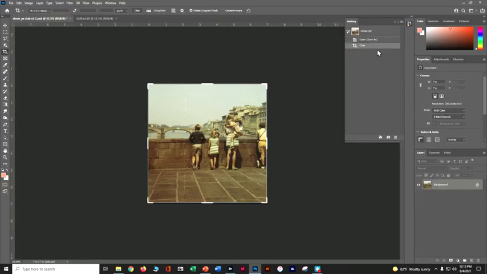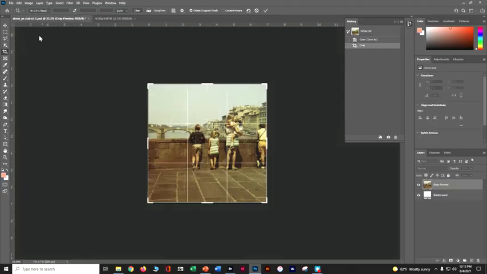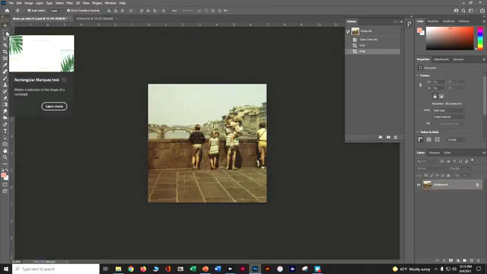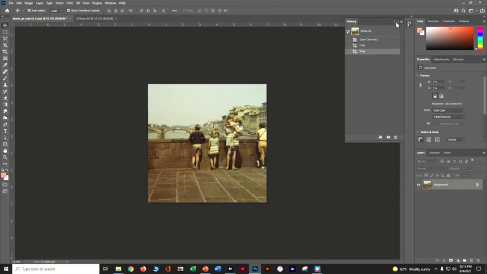So I did an open, a save as, and I did a crop. The history really lets you go back steps. So let's go ahead now. We've cropped it. We're good. We showed you how to use the crop and straighten. So now we're going to go ahead and adjust the colors. I'm going to close that history panel.